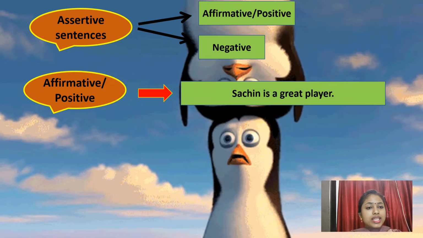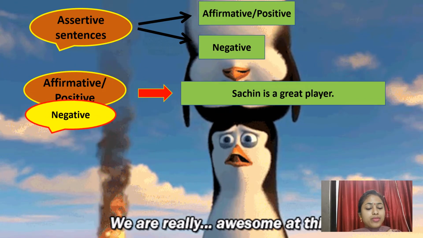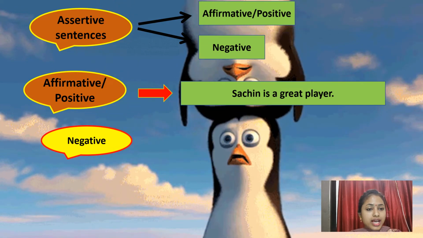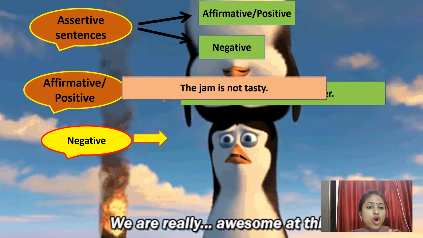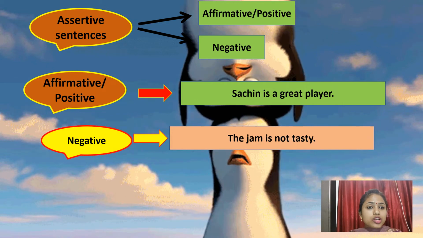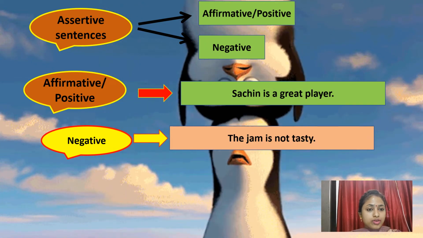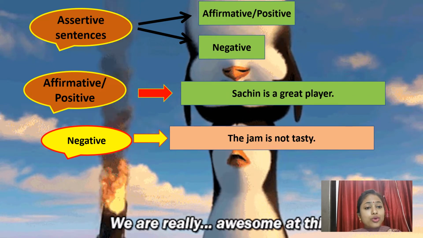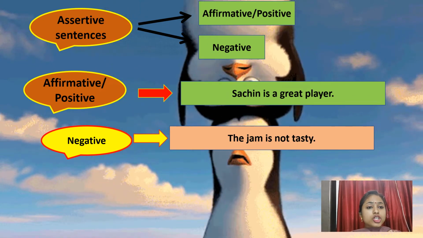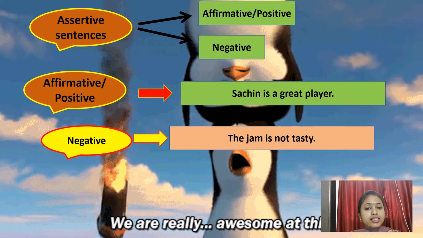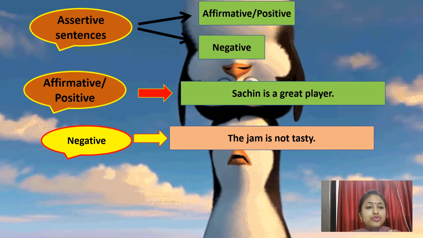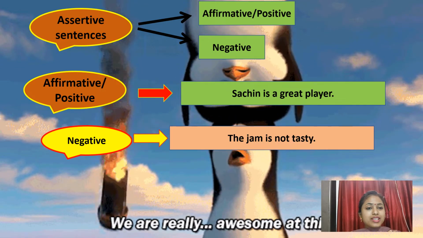But let me give you a negative sentence example, that is: the jam is not tasty. The word not here tells you the bad quality of the jam, right? So the words like not, don't, didn't, doesn't help you to frame a negative kind of sentence.